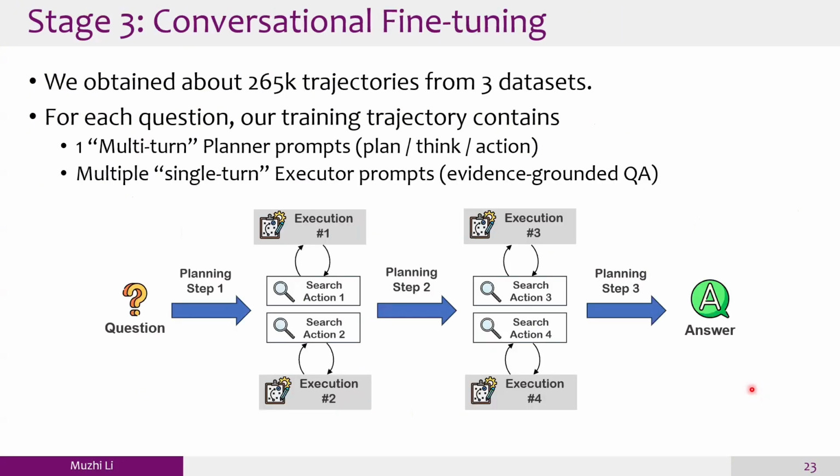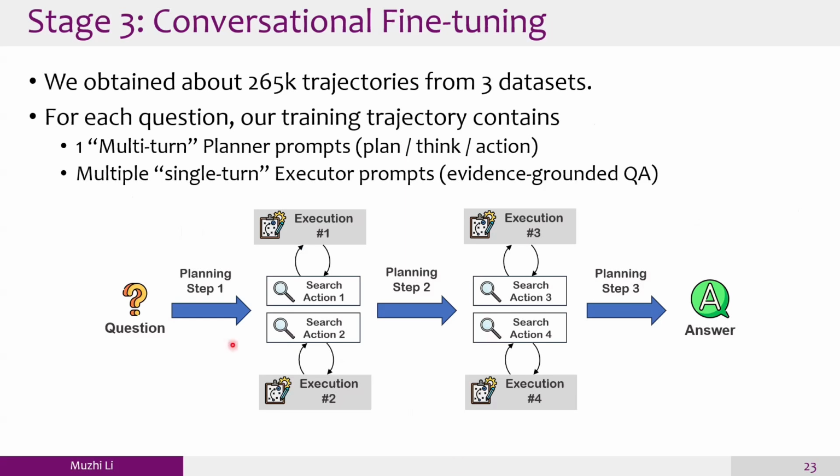And finally, we convert everything we obtained from the first two stages into training examples. Here, we obtained about 265,000 trajectories from the three datasets: 2Wiki, HotpotQA, and Muzhi.